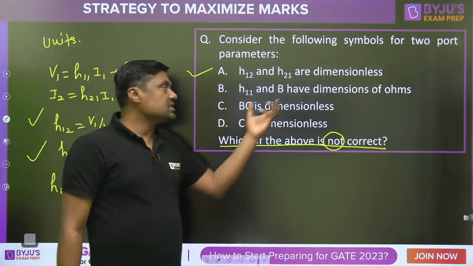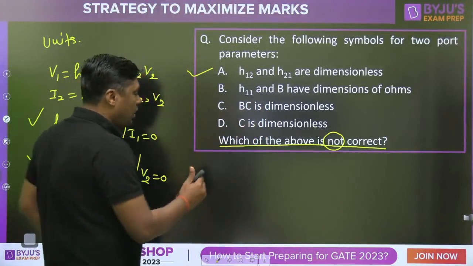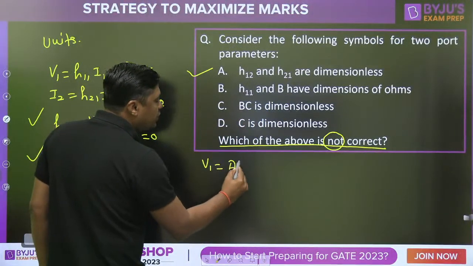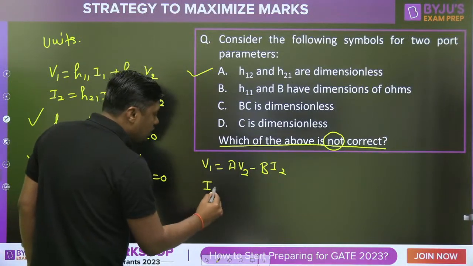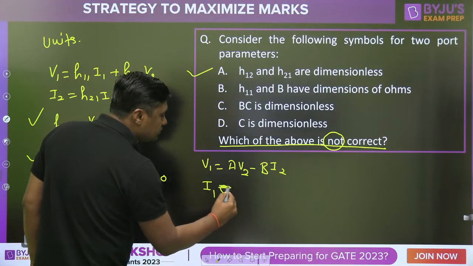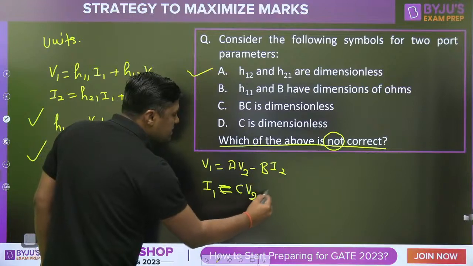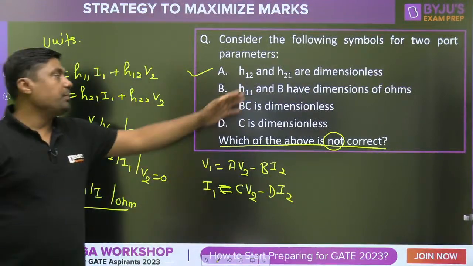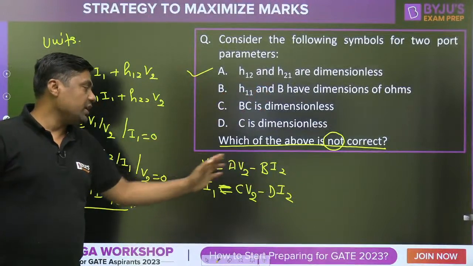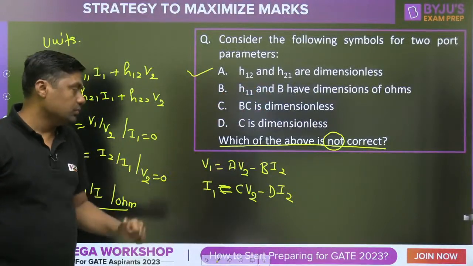BC is dimensionless, then go for the ABCD parameters. You have the idea: V1 is equal to AV2 minus BI2, and I1 is equal to CV2 minus DI2. Again you can check the dimensions.